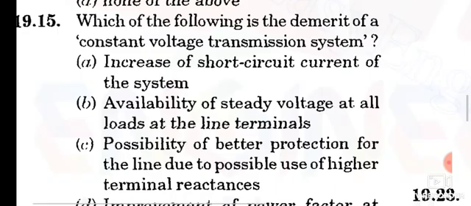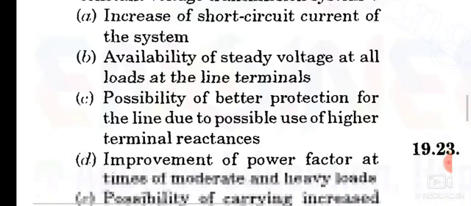Increase of short circuit current of the system. Because when a short circuit occurs, the voltage must be zero. Here, with constant voltage applied to the transmission system, the short circuit current is vulnerably increased because of the continuous, constant voltage. So option A is the correct answer.